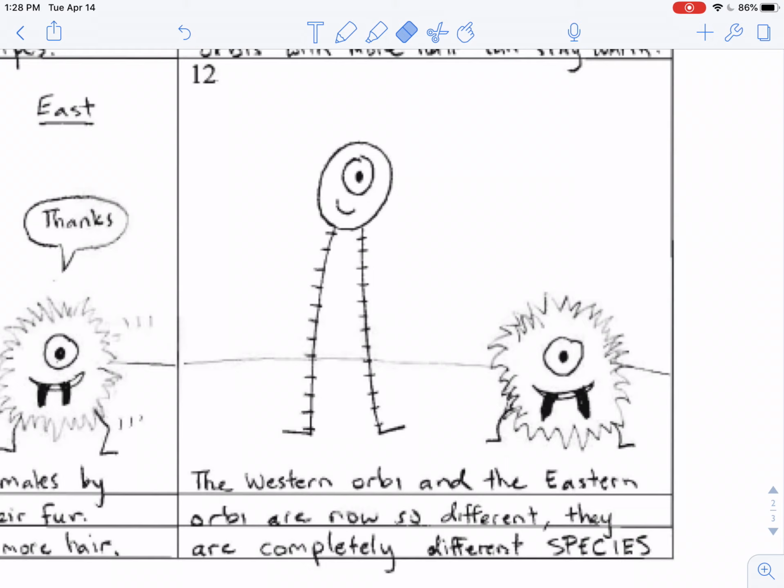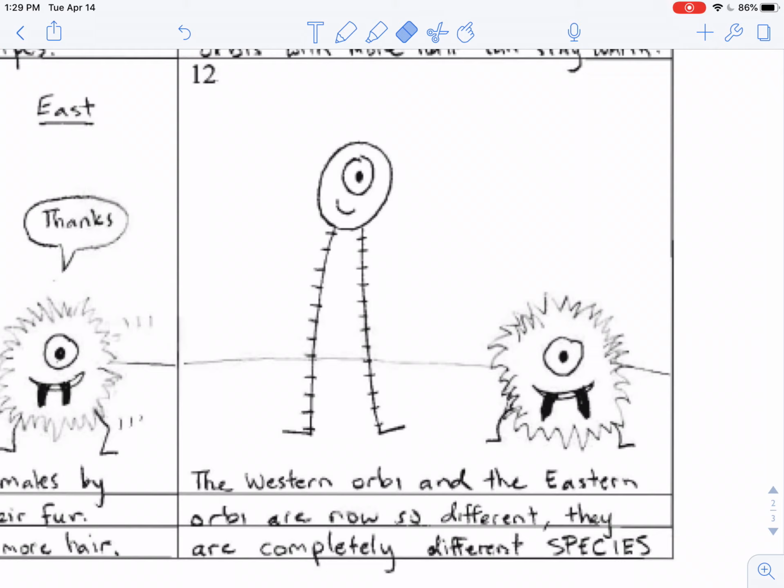Well, the Orby on the left is attractive to females because it's tall, has no hair, and has stripes on its legs. The Orby on the right is attractive to females because it's short, has lots of hair, and can dance and move around to attract a female. Those two have nothing to do with each other anymore.